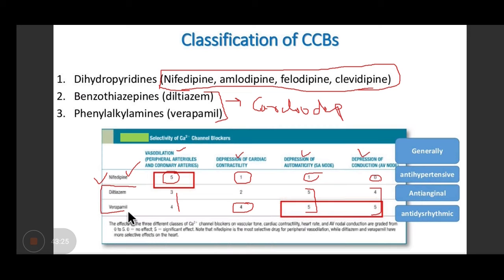Let's say a patient has hypertension and angina also. In that case, diltiazem or verapamil will only be prescribed. We won't go for nifedipine or dihydropyridines, because diltiazem and verapamil will take care of the cardiac part and the vasculature also. But there are some issues with nifedipine. We will discuss it later.